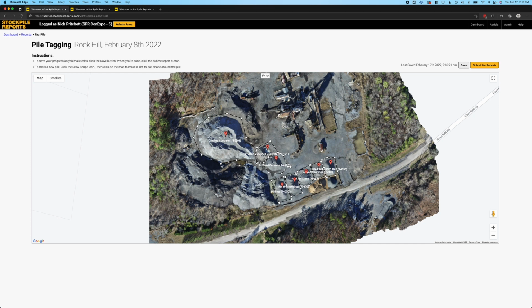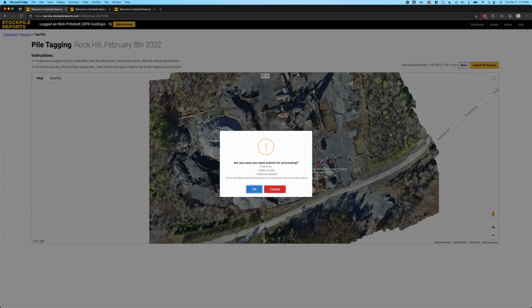Once you're all done with your pile tagging, you can hit Submit for Reports. You'll receive this warning here, just making sure that you've tagged everything and that you've verified all the materials for each of those tags. It's important that you assign products to as many piles as possible, especially if you want to get those volume to tonnage conversion factors in place. Once you're sure you're done, hit OK.